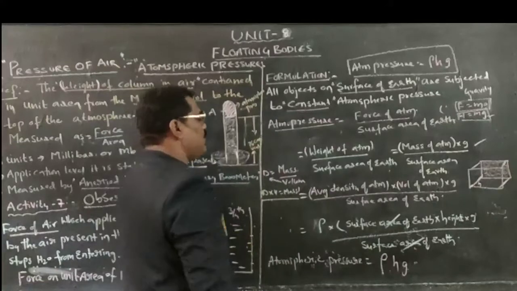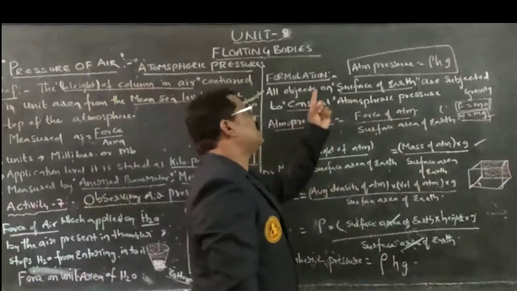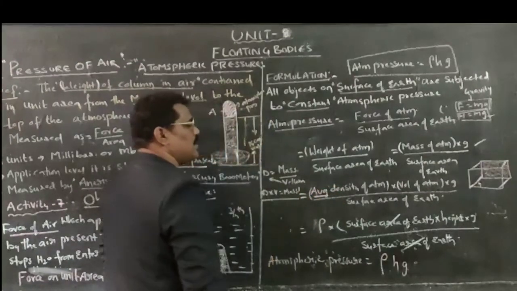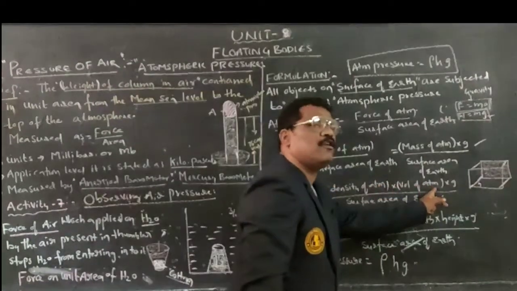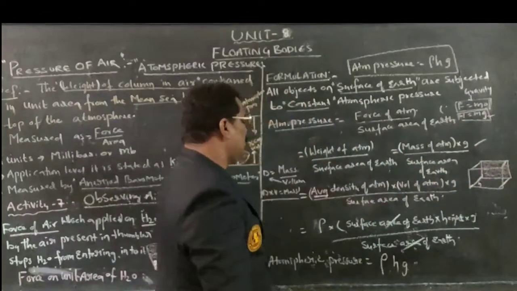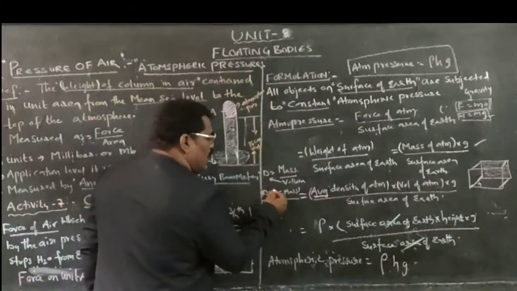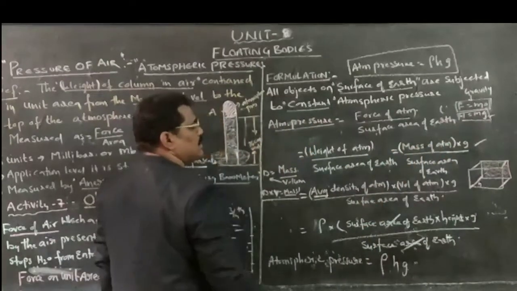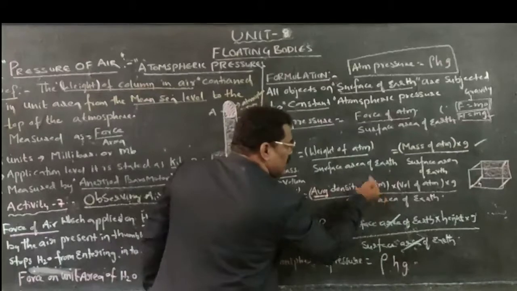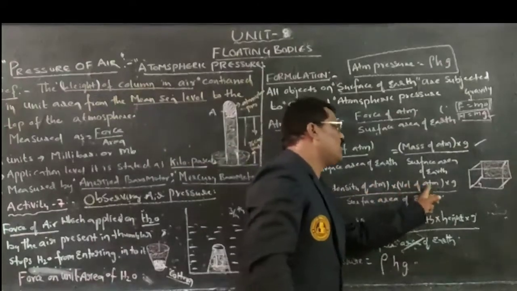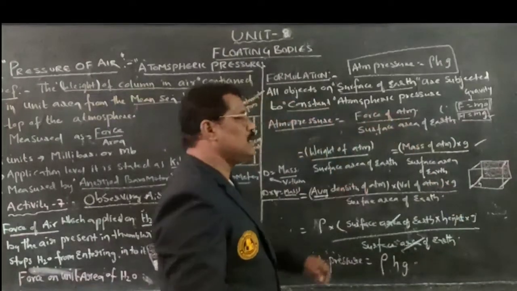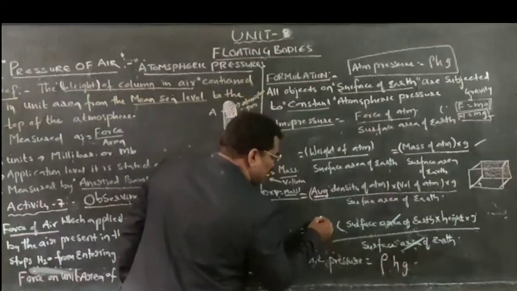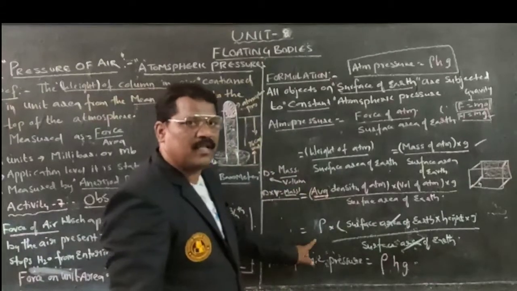Density into volume is equal to mass. Here density means the average density of atmosphere. So, average density of atmosphere into volume of atmosphere into acceleration due to gravity. That is, density into volume is equal to mass. Mass of atmosphere can be represented as the average density of atmosphere into volume of atmosphere. But we know that average density of atmosphere can be represented as what? Rho symbol. I am taking the rho symbol.